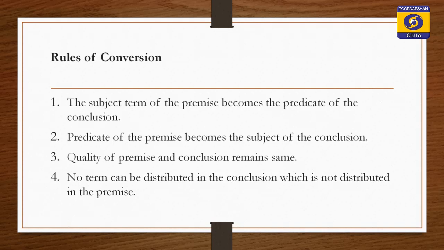Then we come to the fourth rule. Fourth rule says, no term can be distributed in the conclusion if it is not distributed in the premise.